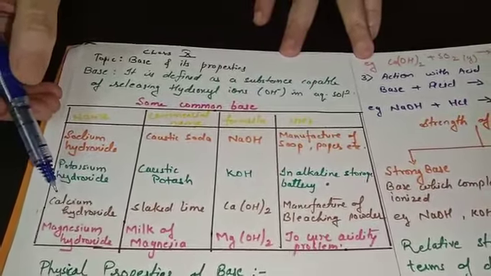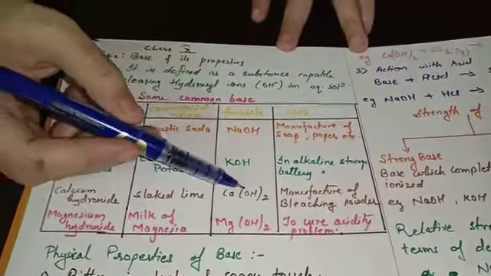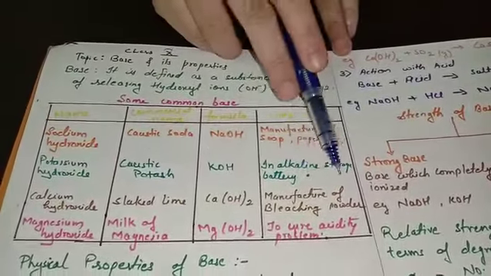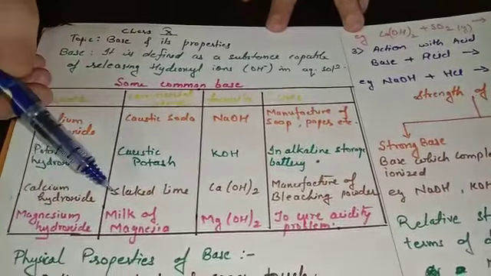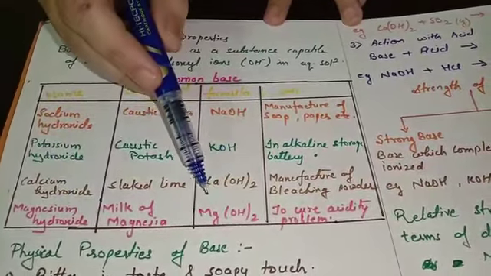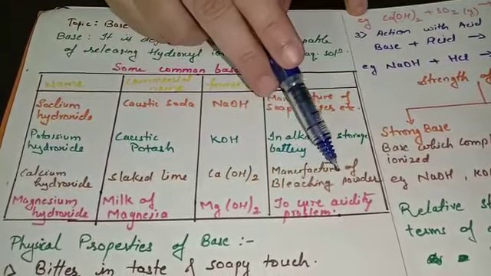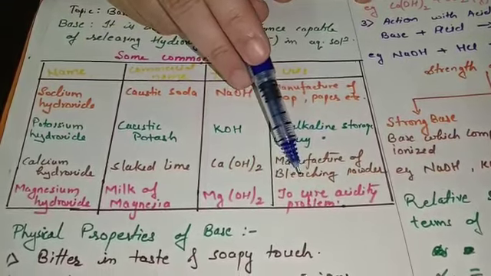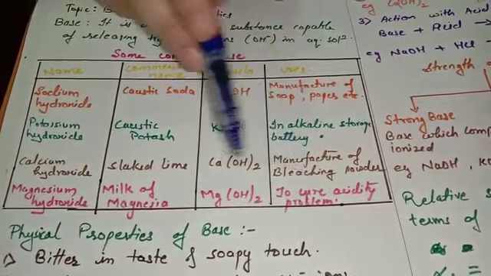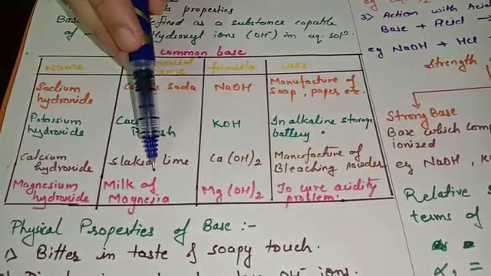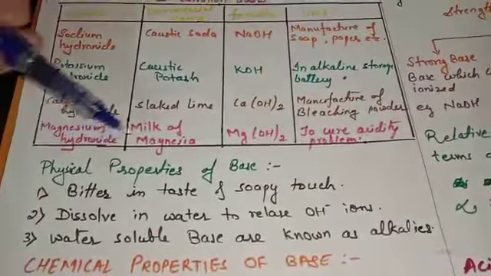Third is calcium hydroxide, which is commonly known as lime. Its formula is Ca(OH)2 and it is used in the manufacture of bleaching powder. Fourth is magnesium hydroxide, commonly known as milk of magnesia. Its formula is Mg(OH)2 and it is generally used to cure acidity problem. Acidity problem, when you have it due to overeating or due to fasting, you are using a medicine named milk of magnesia. And what is milk of magnesia? That is magnesium hydroxide.